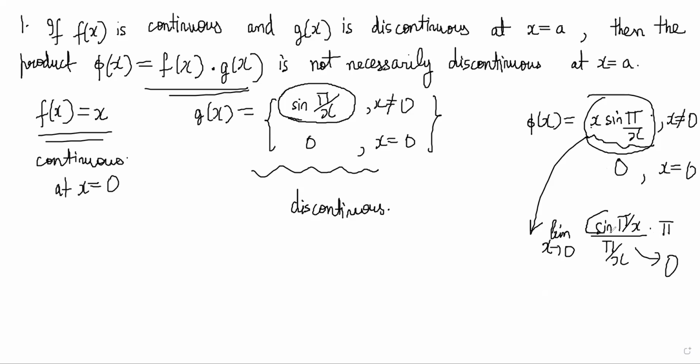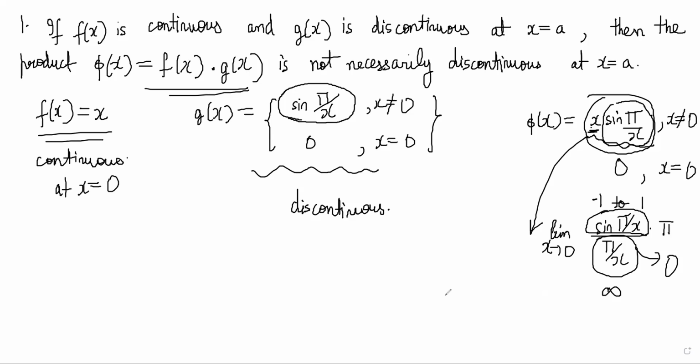Why? Because sin(pi/x) will be something between -1 and 1, and x is tending to 0. By the squeeze theorem, we have earlier done this, no?